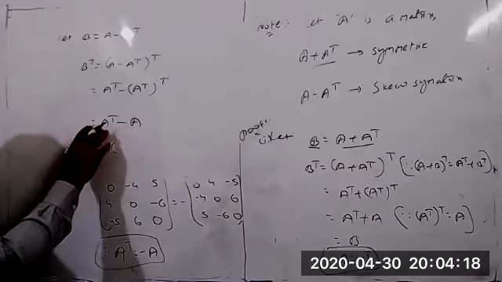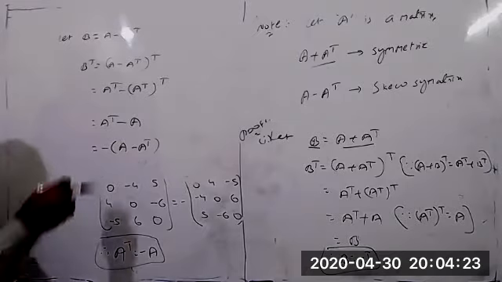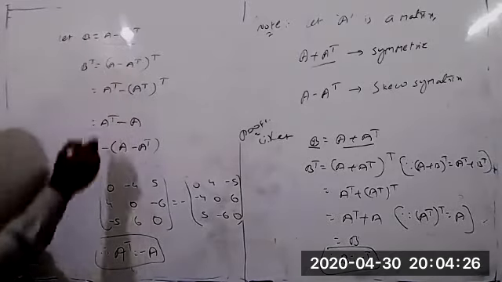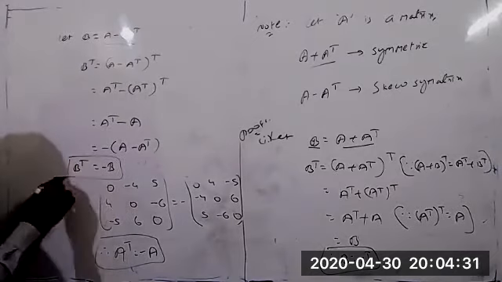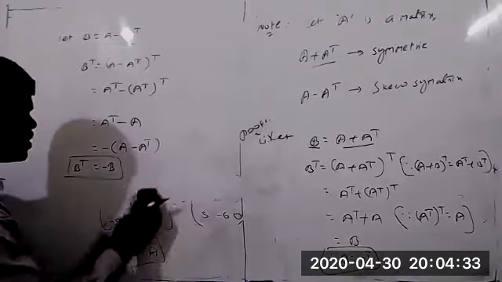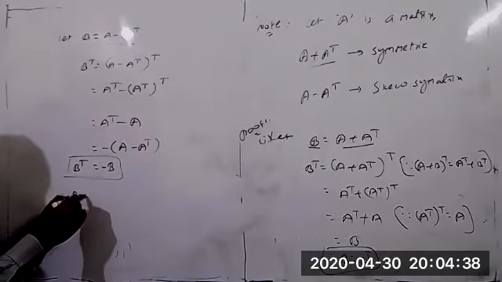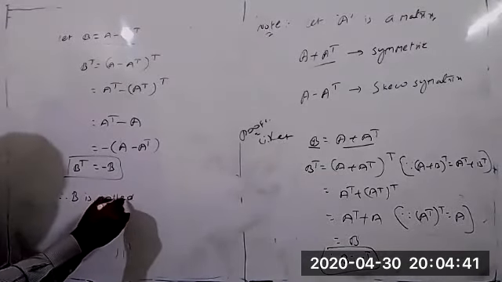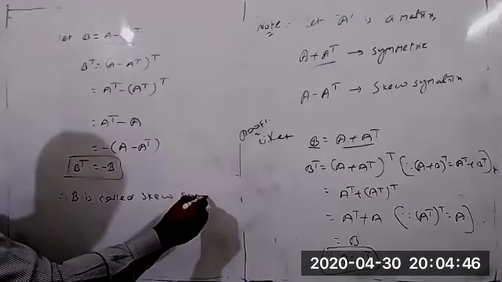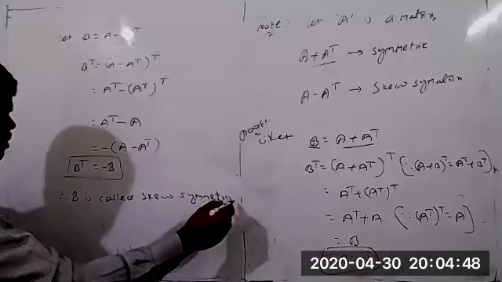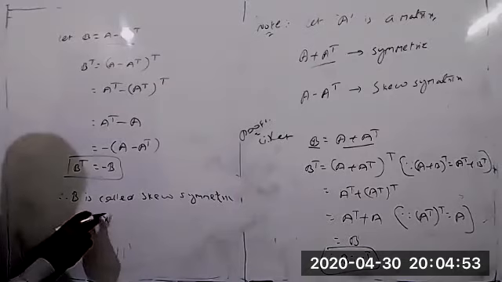Now from this, if we take minus common, we get minus (A minus A transpose). But what is the value of A minus A transpose? It should be equal to B, so we get minus B. So B transpose equals minus B. Therefore B is called a skew symmetric matrix. Is that clear now?